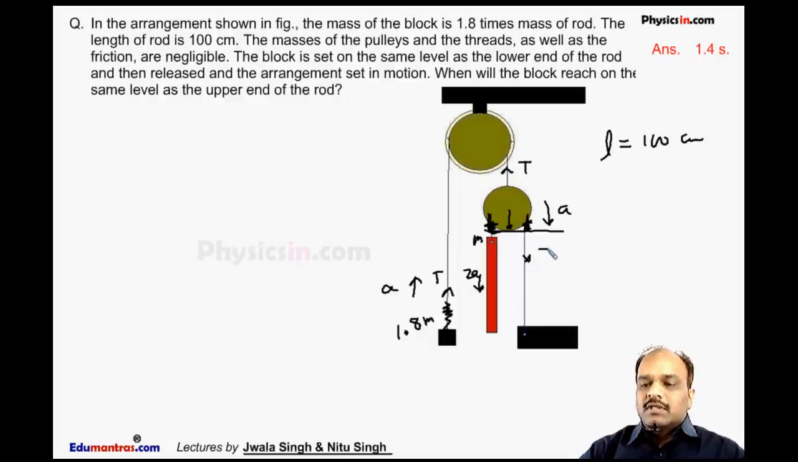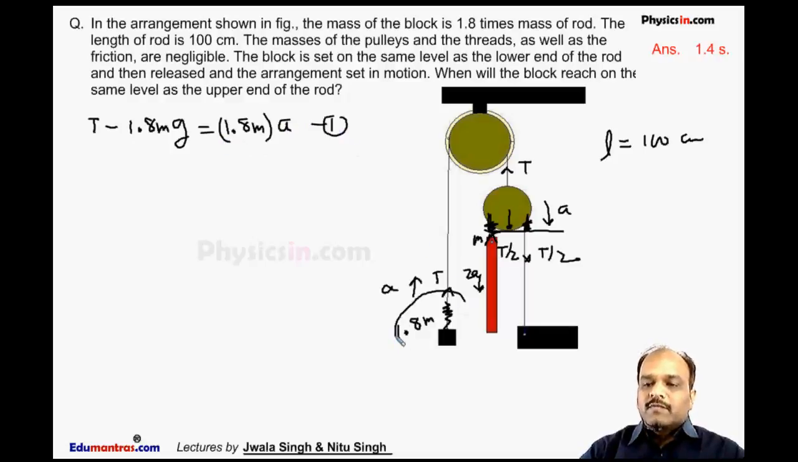So here the tension is t by 2 because this pulley is massless. Here it is also t by 2. So the first equation is t minus 1.8 m into g is equal to 1.8 m into the acceleration of this block. This is about the free body diagram of this block. This is the force equation for the first particle, this first block.